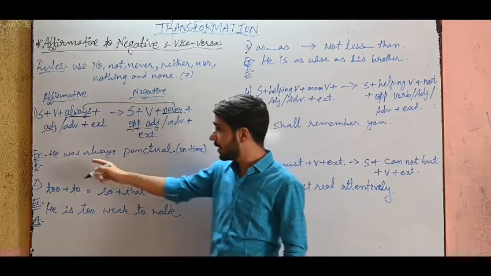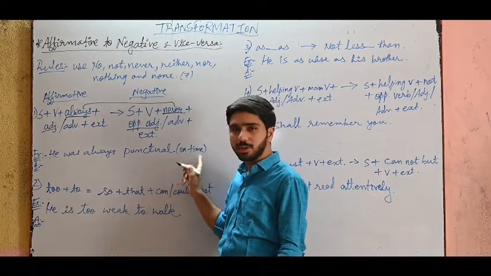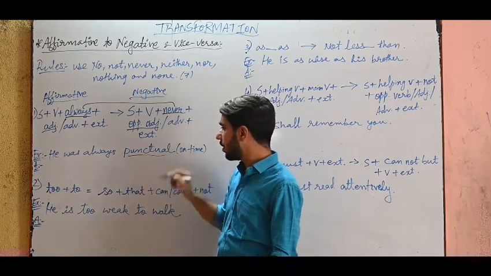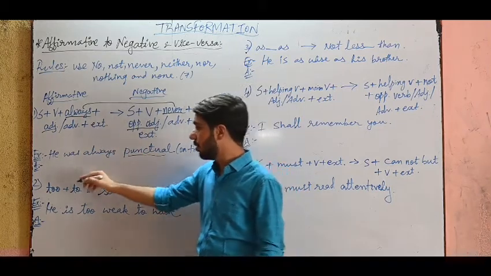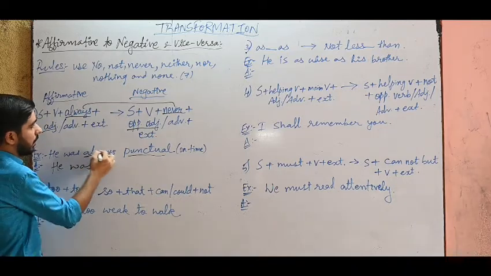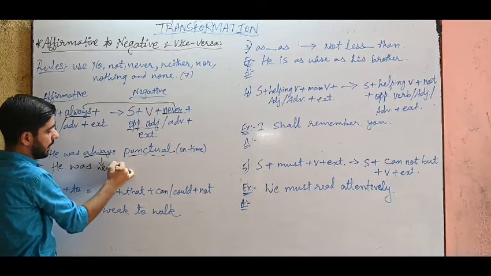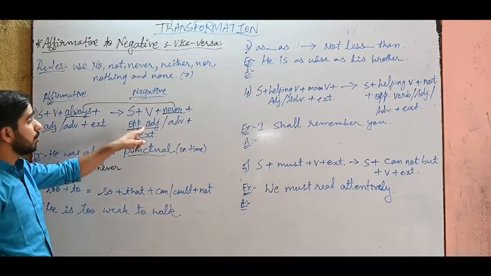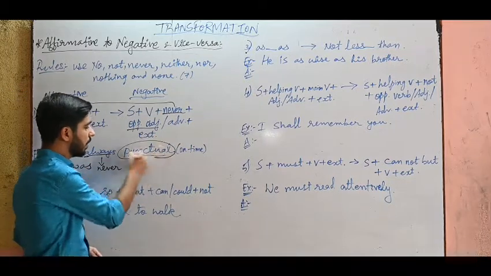Now see the first example, he was always punctual, means he was always on time. Now punctual means on time, and always changes to never. So let us write the answer: he was never. Use the opposite adjective or opposite adverb. So what is the opposite of punctual?